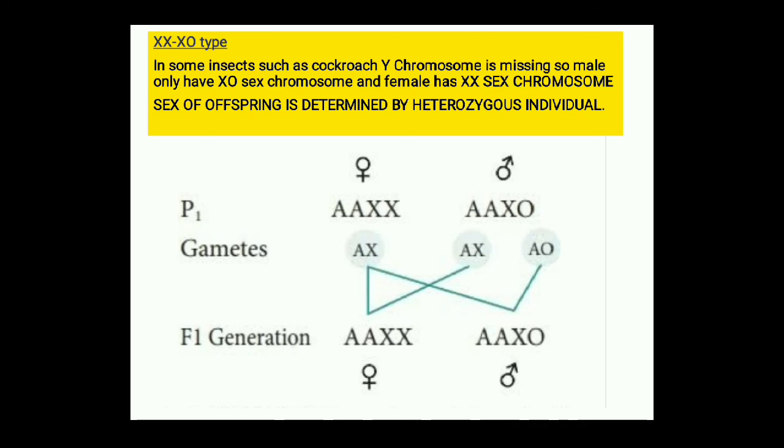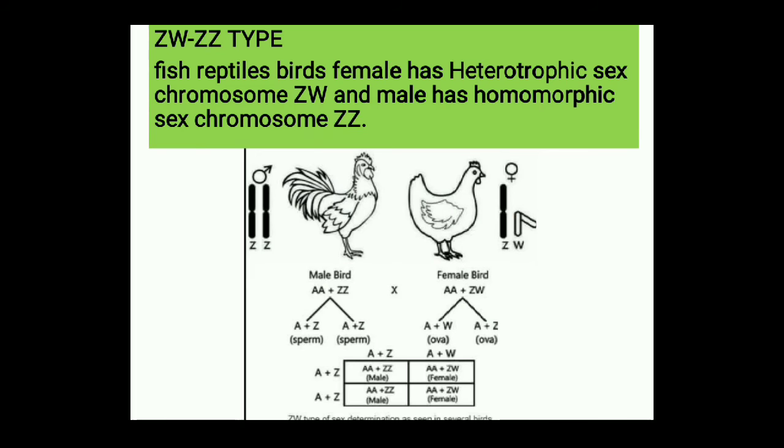The next type is the ZW and ZZ type. This type of sex determination is shown by fish, reptiles, birds. In this case, female has heteromorphic sex chromosome, that means ZW, whereas the male has homomorphic sex chromosome, that is ZZ. As I told you, homozygous individual will not determine the sex. The heterozygous individual will always determine the sex of an individual.